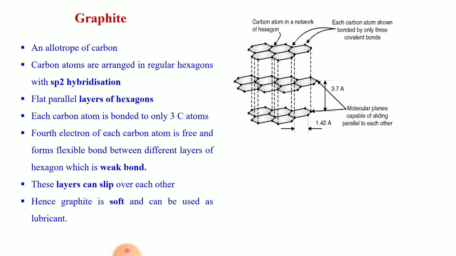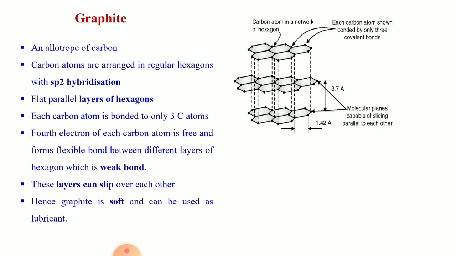These carbon atoms are in hexagon forms and there are flat parallel layers of hexagons. The fourth electron of each carbon atom is free and forms a flexible bond between different layers of hexagons, which is a weak bond.